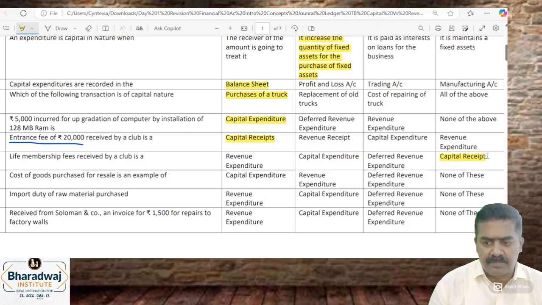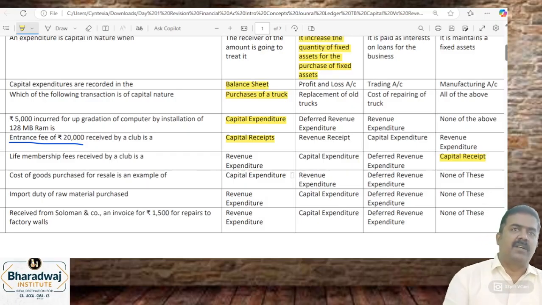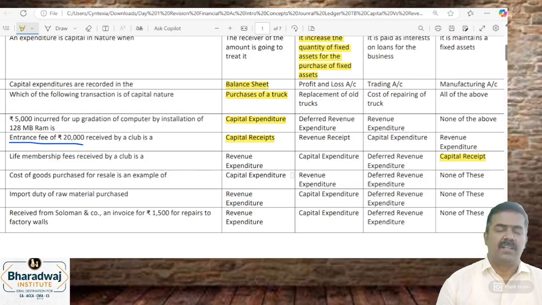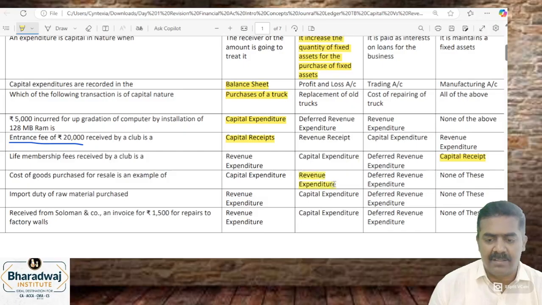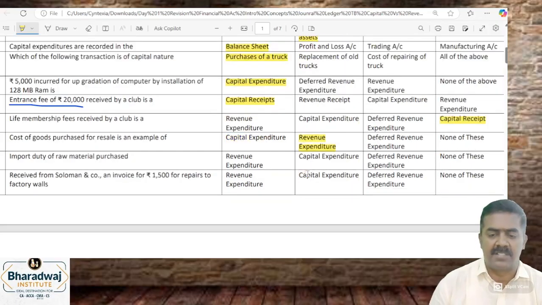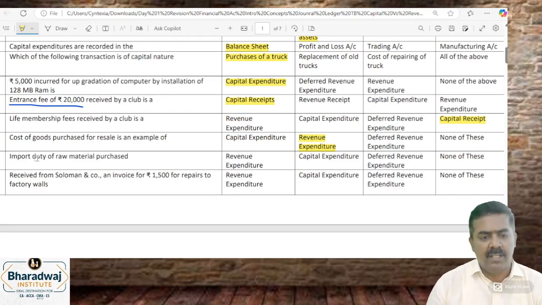Cost of goods purchased for resale. When you purchase it and keep it for long-term use, that is capital expenditure. Now goods purchase பண்ணி sale பண்ண போறேன். Recurring. Expense in the normal course of business. Which expenditure? Revenue expenditure. Import duty for machine purchased or raw material purchased? Raw material purchased. It is which expenditure? Revenue expenditure.